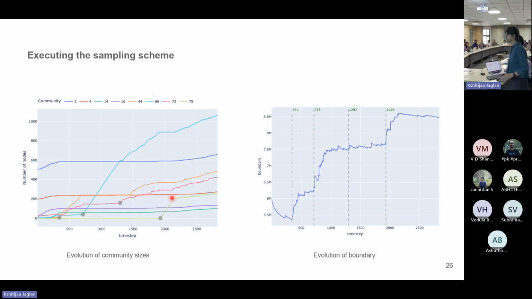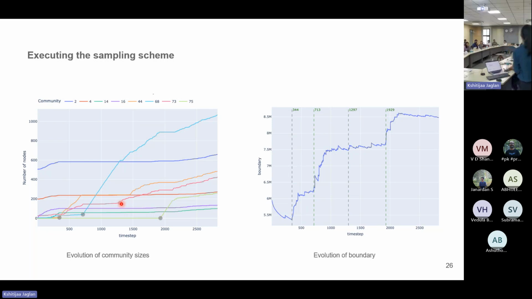But on the right, we also see a lot of noise. For example, if we look at the point 1297 and see the same point on the left, there is a slight spike, but it's similar to other ones which can also be classified as noise. So is it really necessary to make an inference from there, even though some community seems to start being sampled at that point?